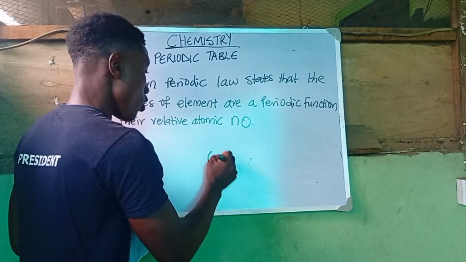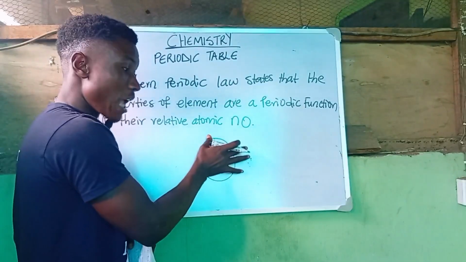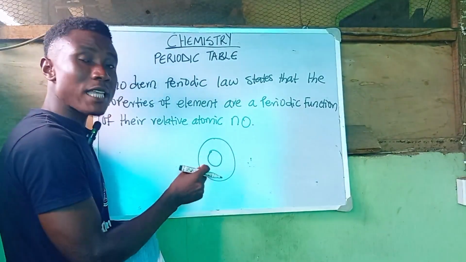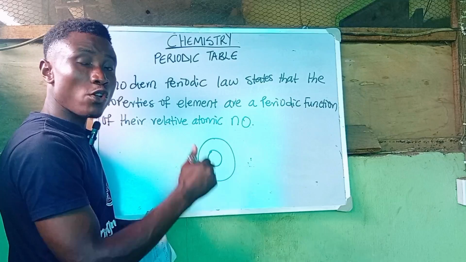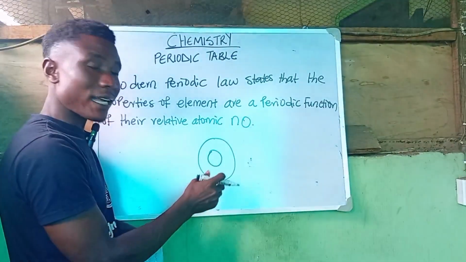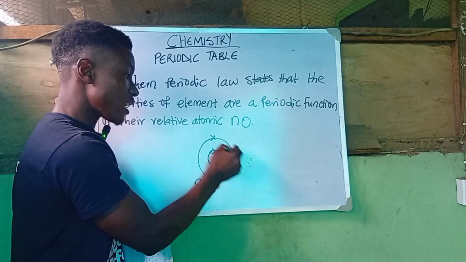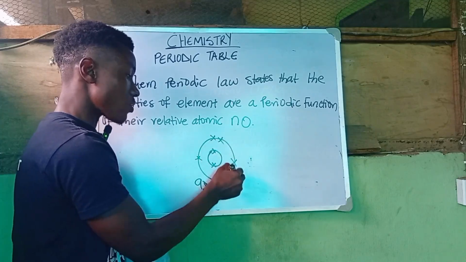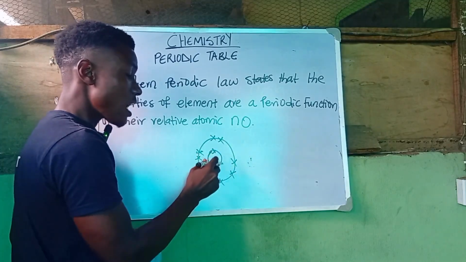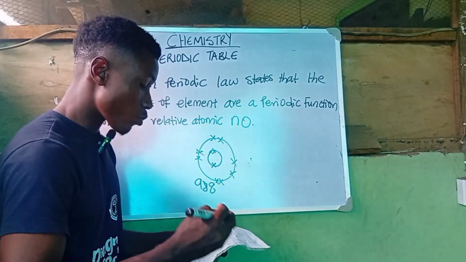We already know what the orbital is all about. When we see circles like this in chemistry, these are known as orbitals, and we say that an orbital is a region of space where there is a 98% probability of finding an electron. That means when we see an orbital, there must always be an electron around it. So that is what electronic configuration is trying to tell us about.